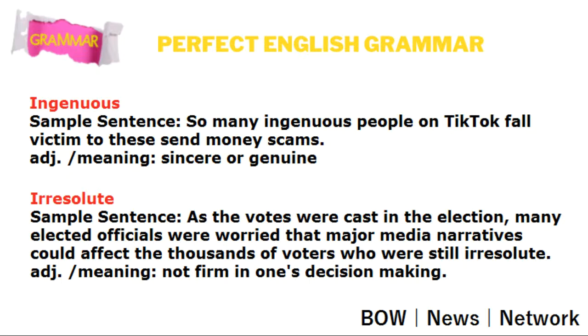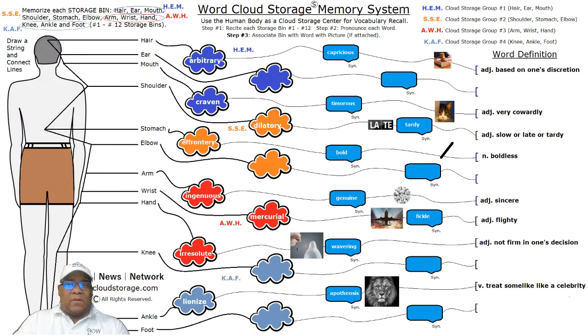As you can see from this meaning, do you recall which word it kind of recalls for us to do a memory trigger? That would be arbitrary, based on one's decision. Not firm in one's decision: irresolute, and it's in the red storage bin on your hand. And a good synonym for you to remember is wavering. We actually used a picture to word association here of a pin piercing a balloon, because it's implying that it is not firm, it is subject to change. Irresolute, it's wavering.